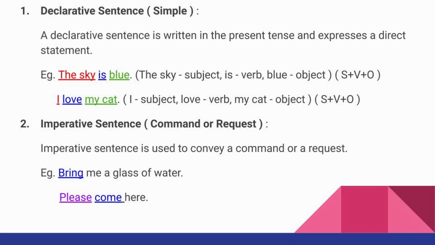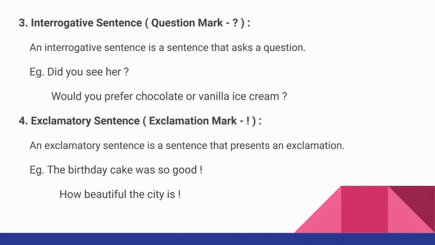Imperative sentence is used to convey a command or a request. For example, bring me a glass of water. Here the sentence starts with a verb and it denotes order or command. In the next example is please come here, where come is your verb, it appears after please. Please symbolizes request. Third type of sentence is interrogative sentence.